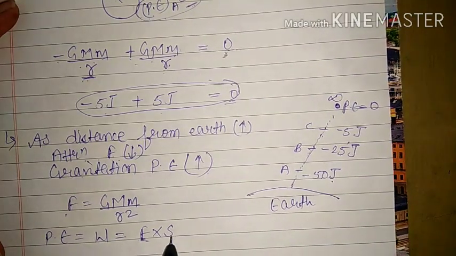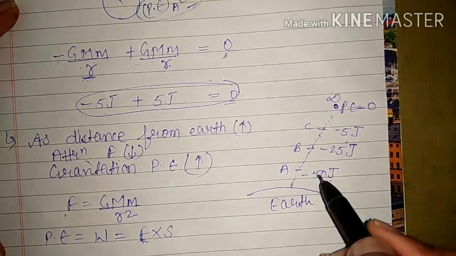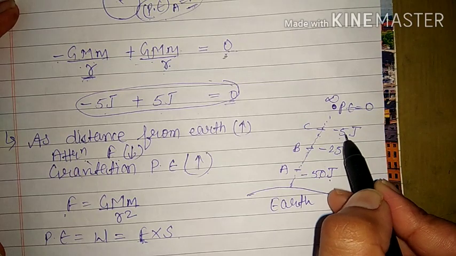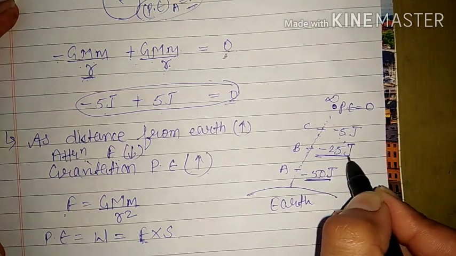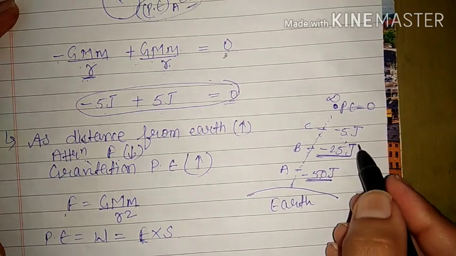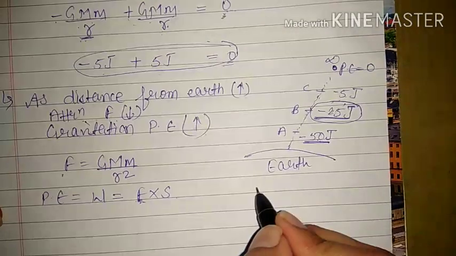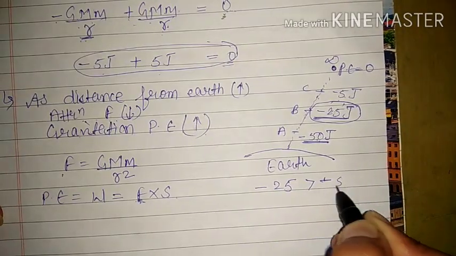That means 2 into 5 and 1 into 5 will have a difference. But if I ask you, out of minus 50 and minus 25 joule, which is the bigger one? Obviously minus 25 joule is greater than minus 50.